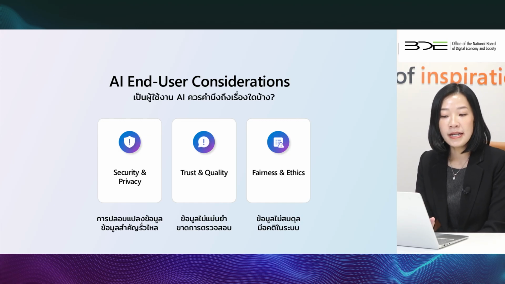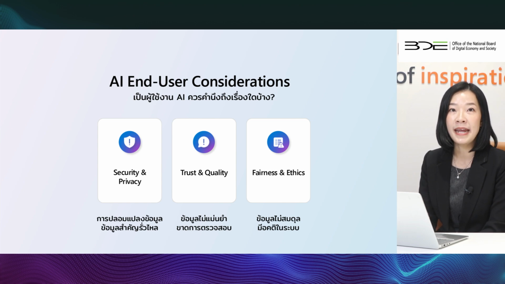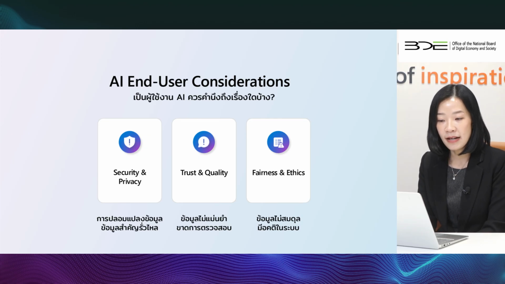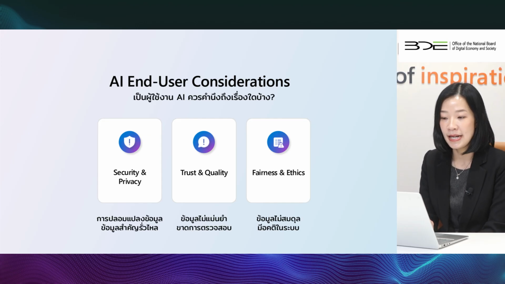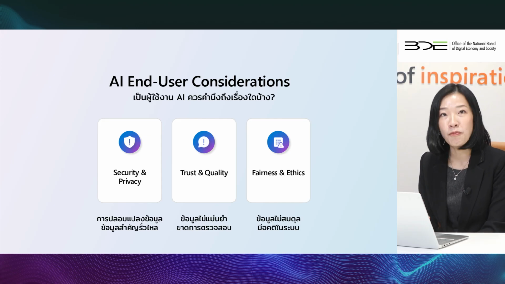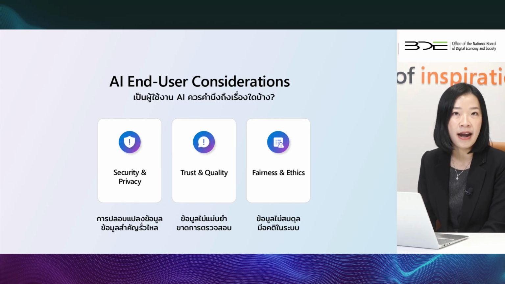The second point is on trust and quality. So don't blindly trust the output. We need to always validate the output of the AI. Validate the results and be aware of the limitations. For example, not all AI provides 100% accuracy. So they can come with limitations, for example, bias and also unfairness or hallucinations.